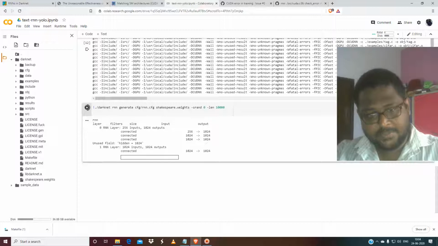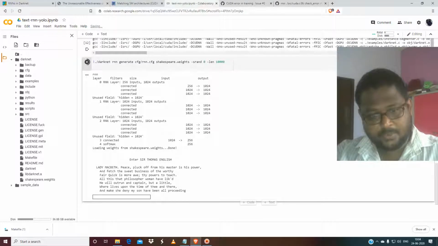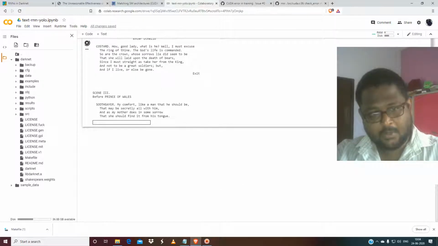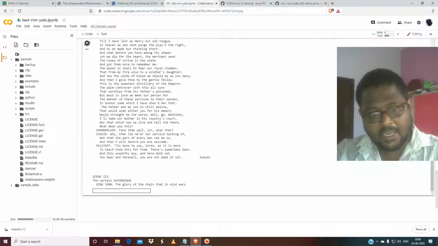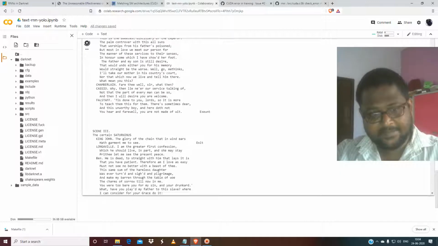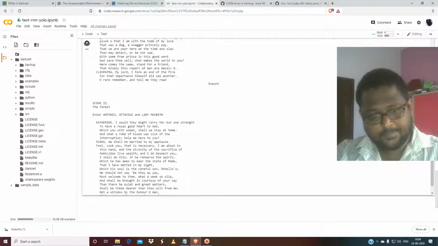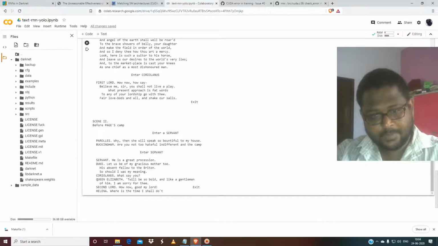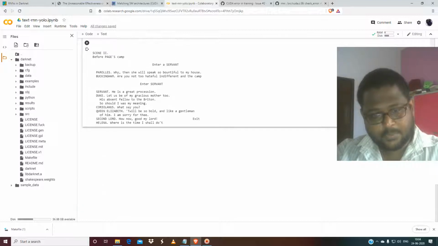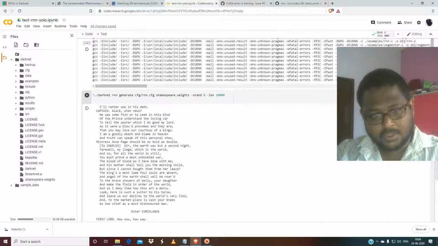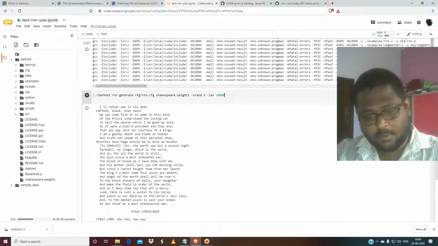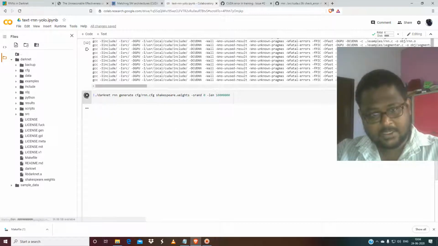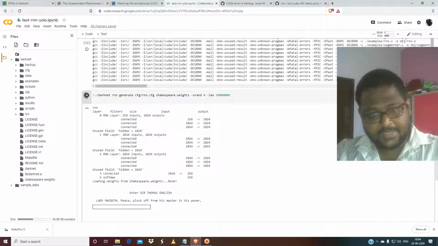This is running on a GPU. No need to initiate the GPU. See how fast it is generating. About 10,000 lines it is generating. It just keeps on generating. You can even generate lots of code. So let us go for 1 lakh or 10 lakh lines of text generation.